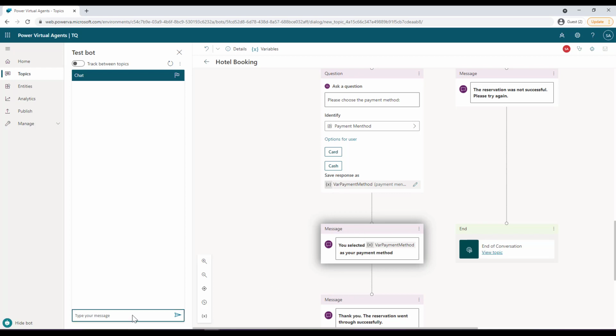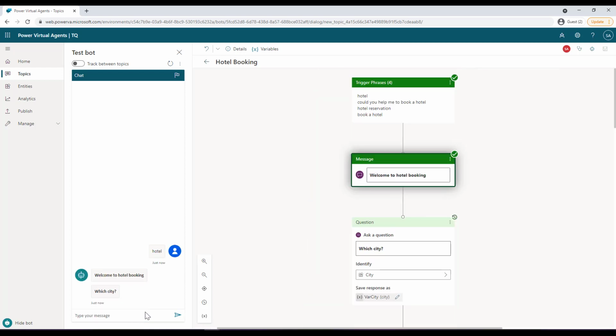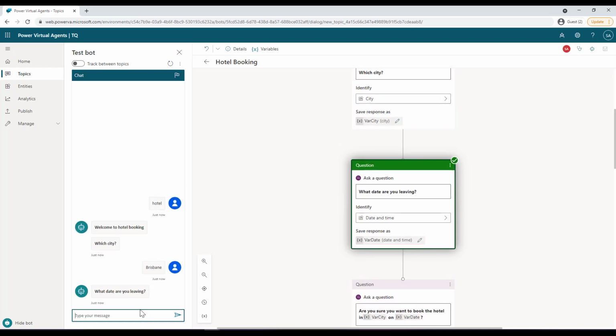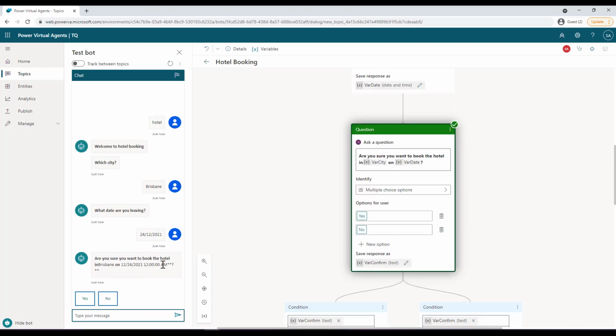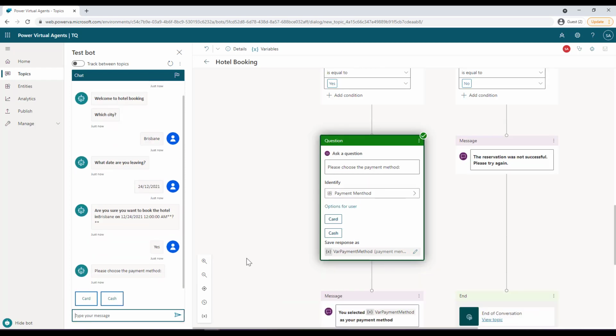So let me just trigger this bot by saying hotel, and then it will ask me which city as usual. I'll say Brisbane, and then which date are you leaving? I will say 24/12/2021. And then are you sure you want to book the hotel? Yes. And now it asks me to please choose the payment method. Now instead of selecting these two options, instead of card, I will write plastic.